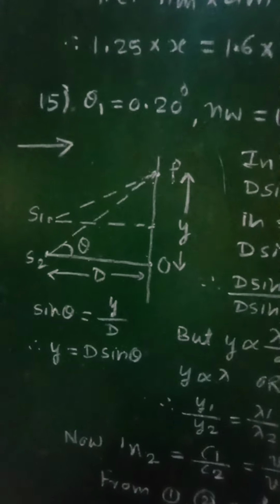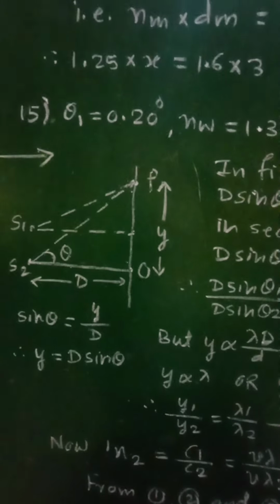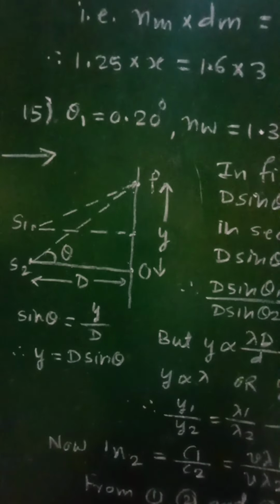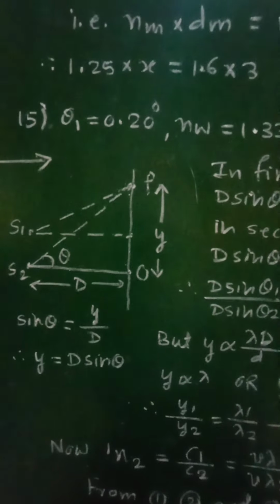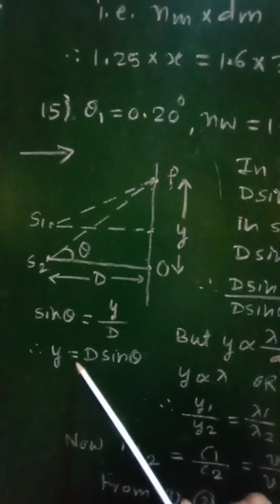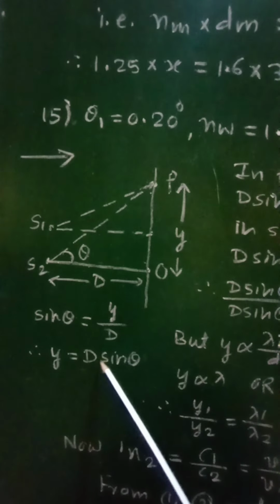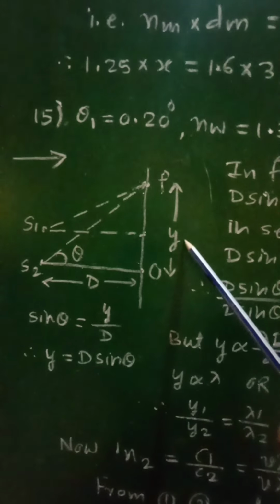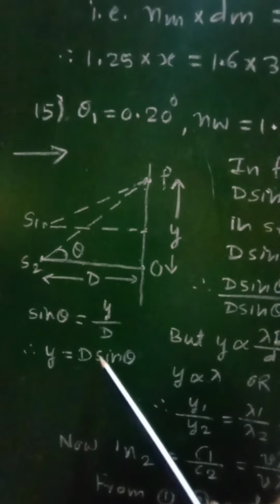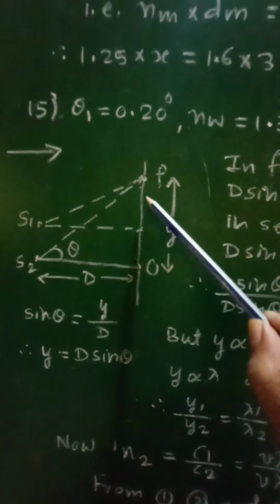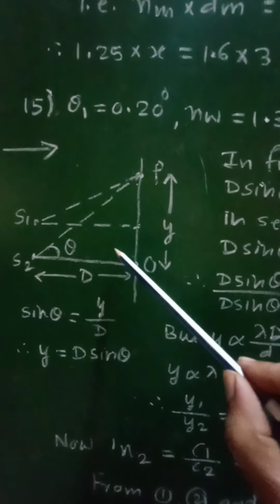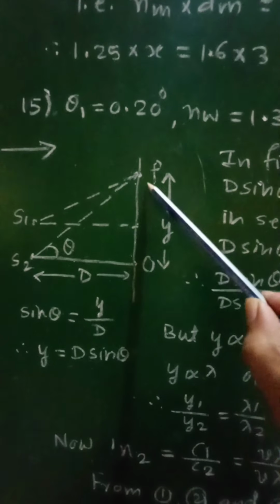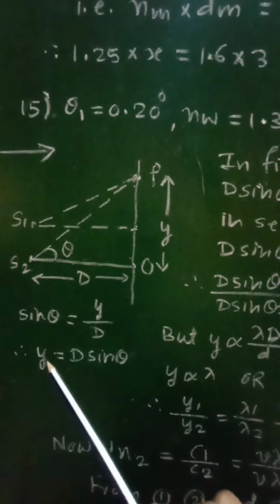Now this expression we can use for both the cases, that is when the experiment is carried on in air and when it is carried on in water. In air we will get y1 is equal to D sin theta 1, where this distance is taken as y1 for air. When this arrangement is dipped into water, this distance will be considered as y2, and therefore y2 will be equal to D sin theta 2.